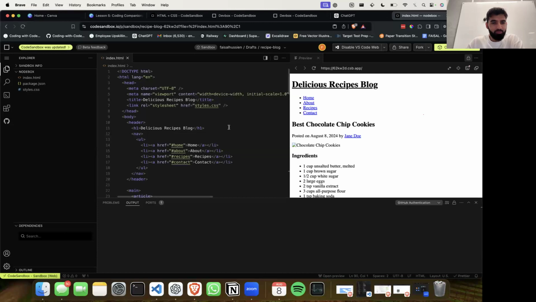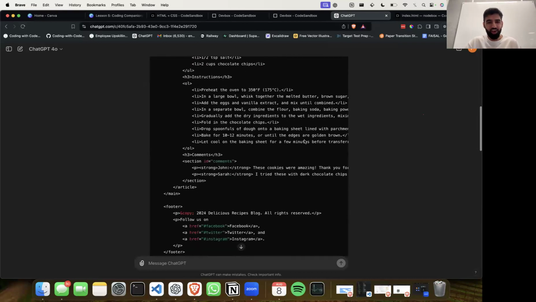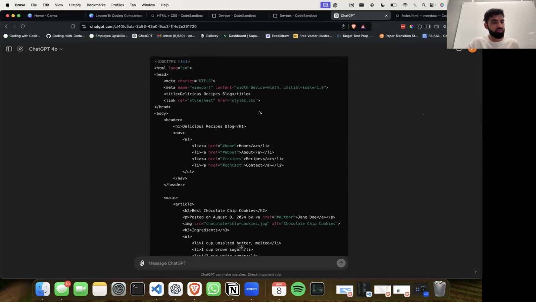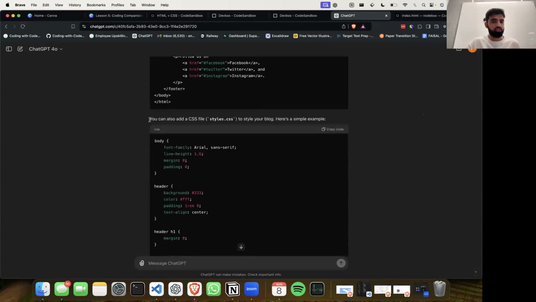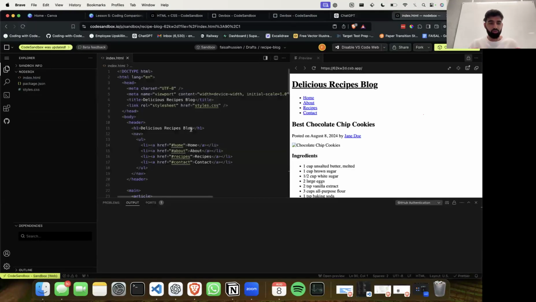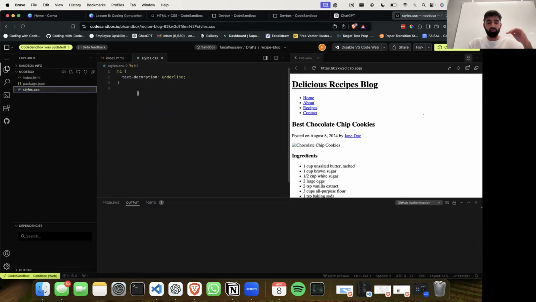Wonderful. All right, then. To add some pizzazz or styling to this, as you can see here, it's generated just the HTML, but below that it's given us a message saying you can also add a CSS file. This stands for cascading style sheets, which is essentially a way that you can make things look pretty. Very simple. Again, we follow a similar process: we copy code, then navigate back to where we're building this website. On the left-hand side, underneath index.html, there is a file called styles.css, and if we open it up, it just has something called h1 text-decoration underline.